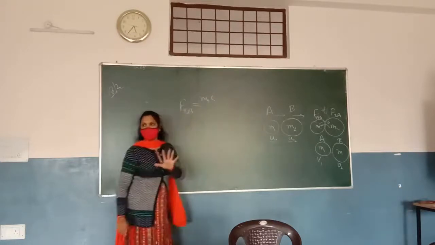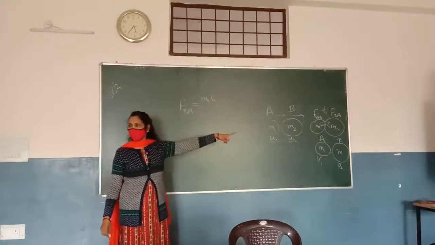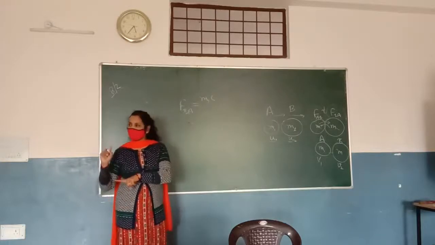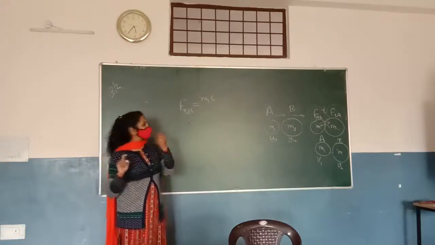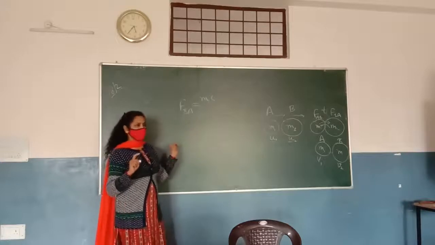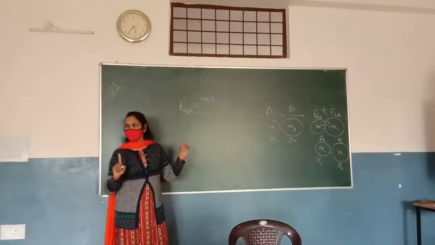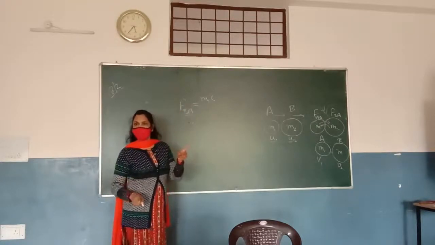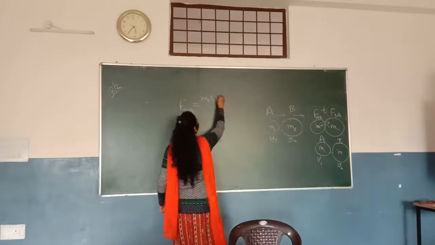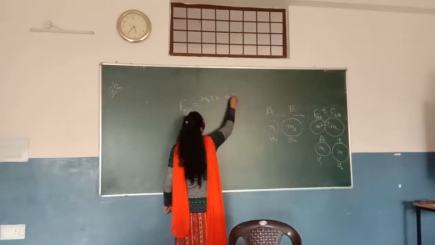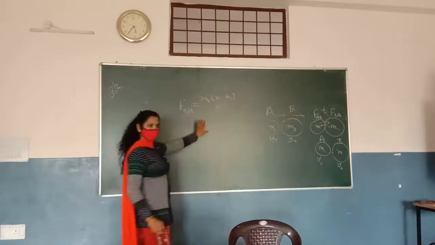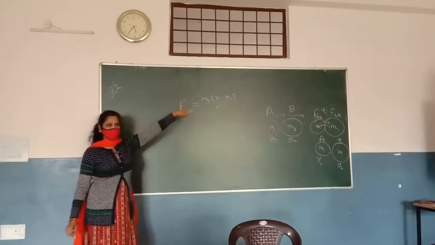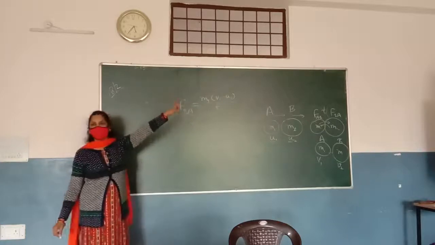No confusion, understand again. A applied force on B, so there will be a change in the momentum of B. B applied force on A, there will be a change in the momentum of A. Now you say Newton's second law. What does Newton's second law say? B applied force on A, so there was a change in the momentum of A. It means the force B applied on A is equal to the change in momentum of A. So it will be m1 (v1 minus u1) upon t. Any doubt in this? So this is the force applied by B on A, due to which the velocity of A is going to change.